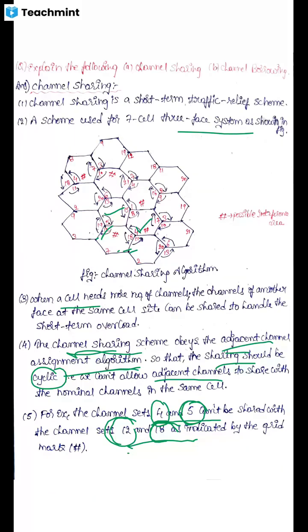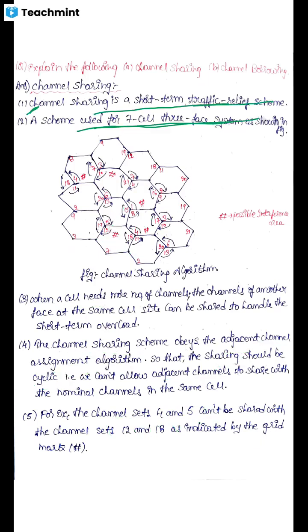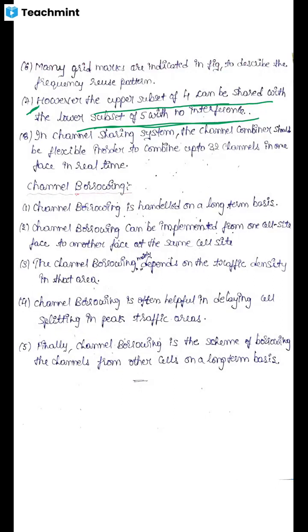So here it is said that, for example, sets 4 and 5 cannot be shared with channel sets 12 and 18 as indicated by the grid. So here a hash mark, grid mark is given. It is shown like that because there exists interference. They may cause interference between the sharing of channels between 4 and 5 and 12 and 18. So grid mark is given here. Grid mark given means there is a chance of interference occurring in channel sharing.